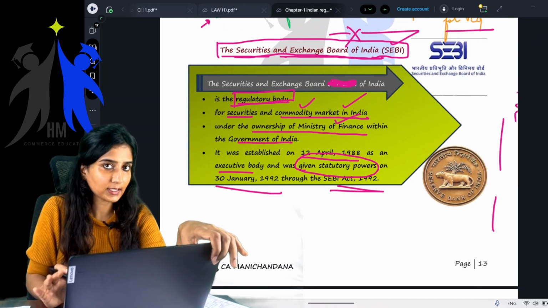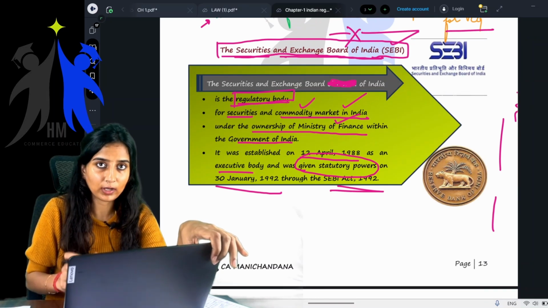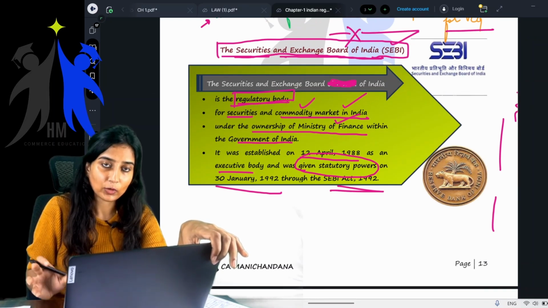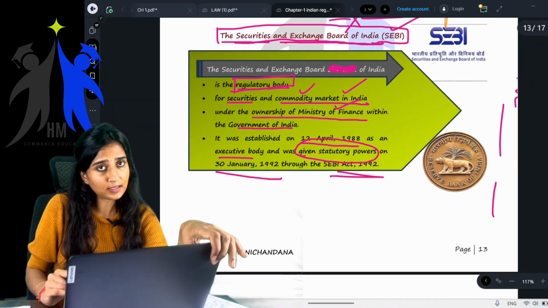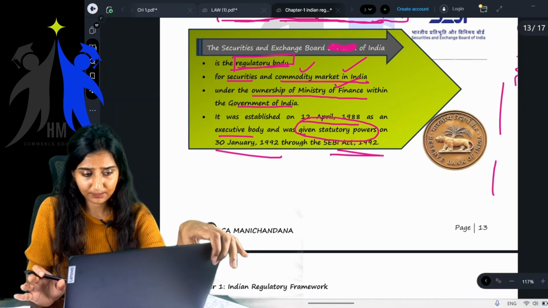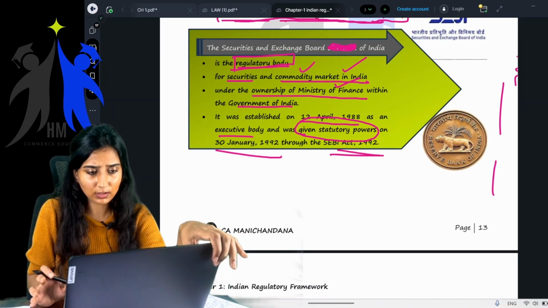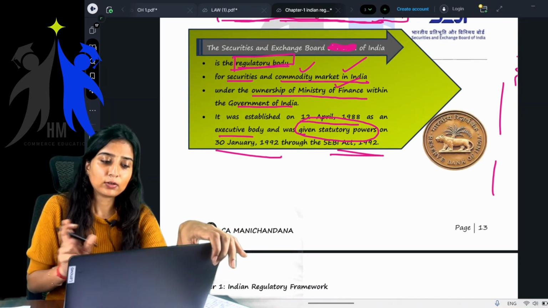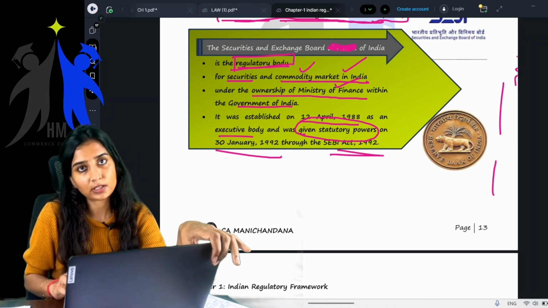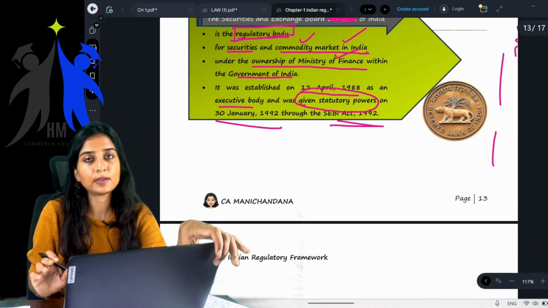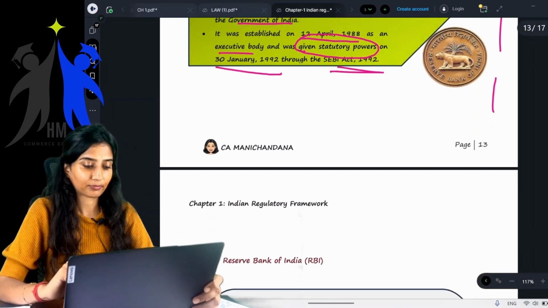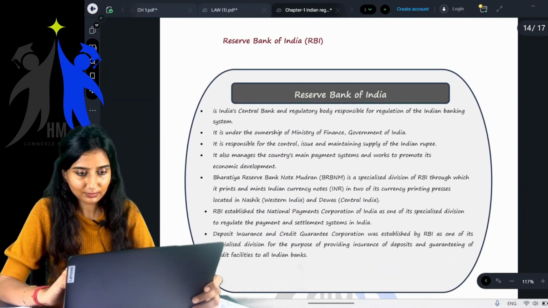SEBI meaning Securities and Exchange Board of India. It is a regulatory body for securities and commodity market in India. It is under the ownership of Ministry of Finance. It was established on 12th April 1988, but it got its statutory powers on 30th January 1992 through the SEBI Act 1992. Simple.